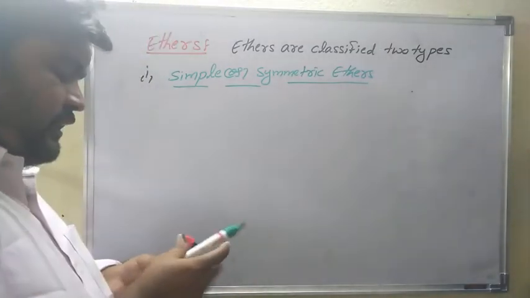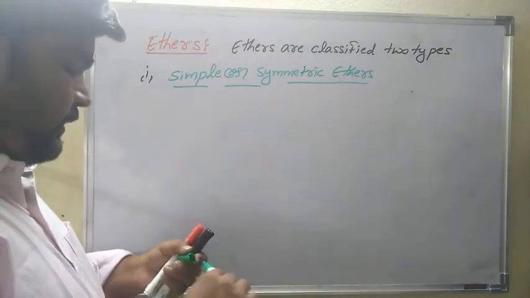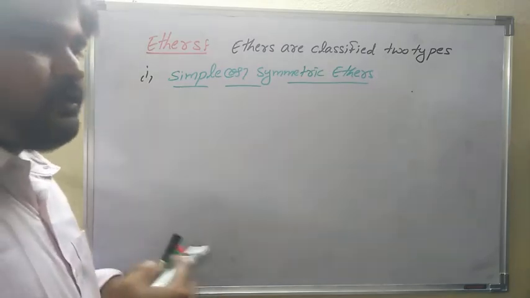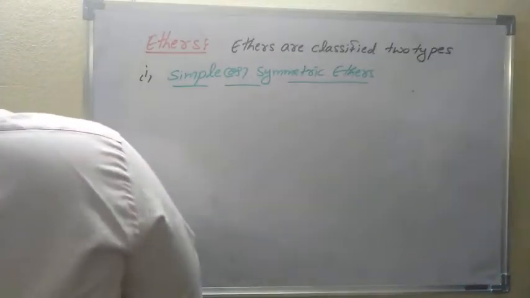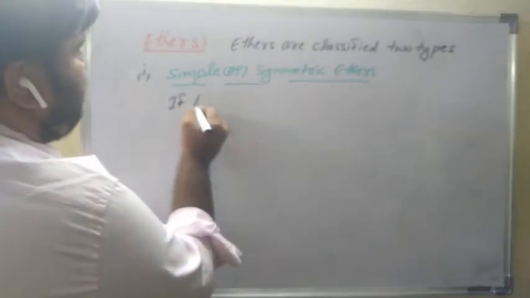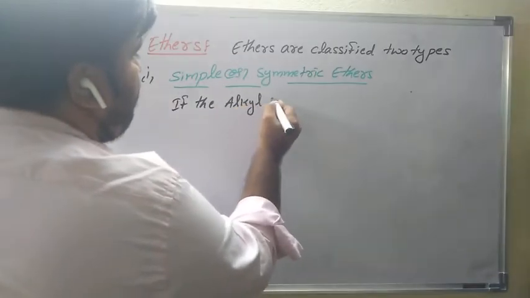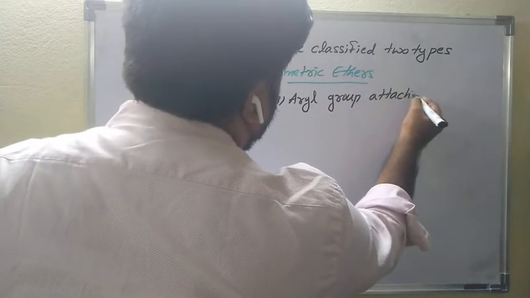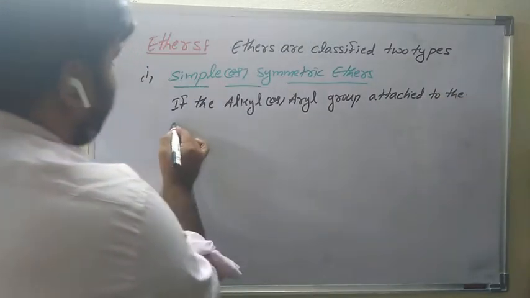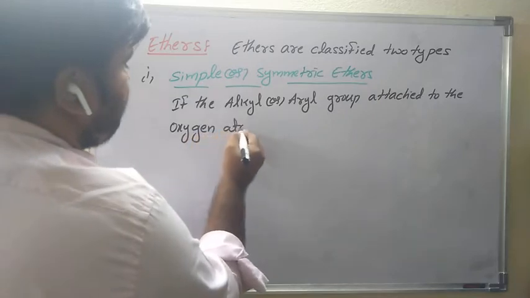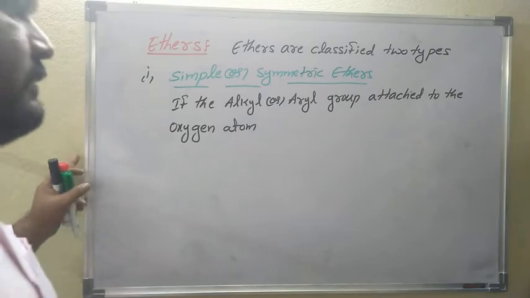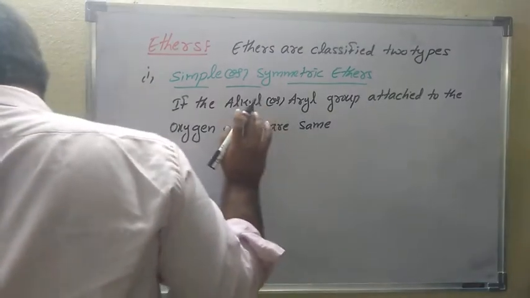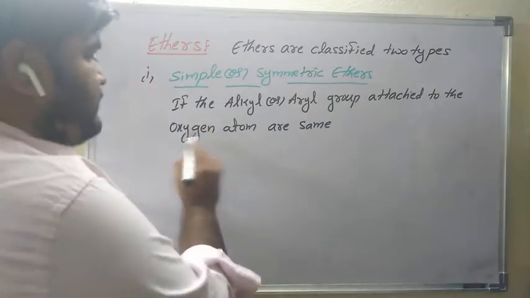If the alkyl or aryl groups attached to the oxygen atom are the same, that is a simple or symmetrical ether.